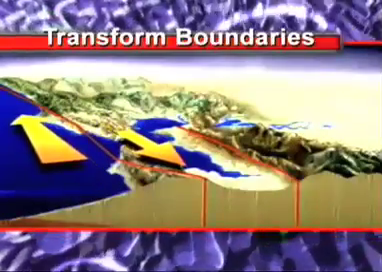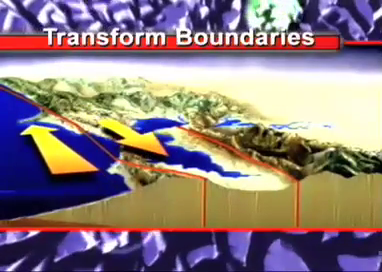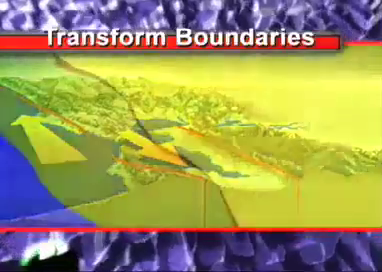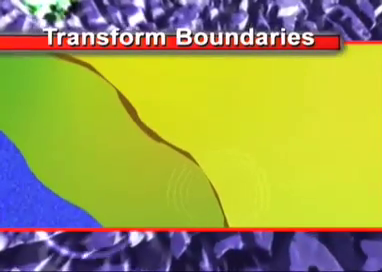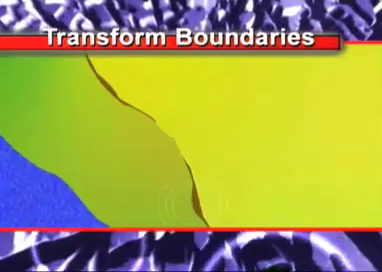In transform boundaries, crust is neither produced nor destroyed, and the plates just slide horizontally past one another. Many of the most devastating geological events happen at plate boundaries. So, for example, earthquakes. We find earthquakes associated with all three types of plate boundaries. We can have plates that pull away from each other, we can have plates that slam together, and we can have plates that slide past one another.